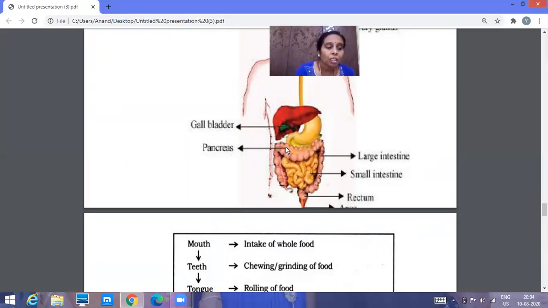Once it reaches the large intestine, the walls of the large intestine absorb more of the water which is present in the undigested food. Then the undigested food will move towards the rectum and come towards the anus, and through the anus the undigested food will be thrown out from the body. So this is what happens in the human digestive system.